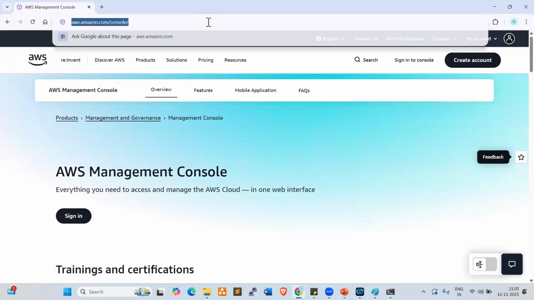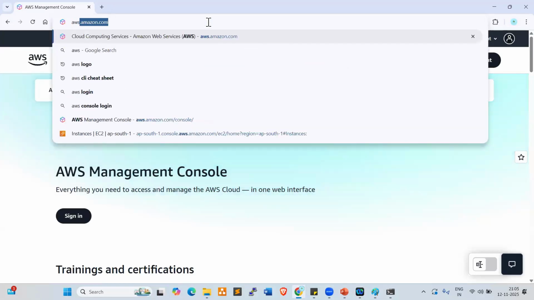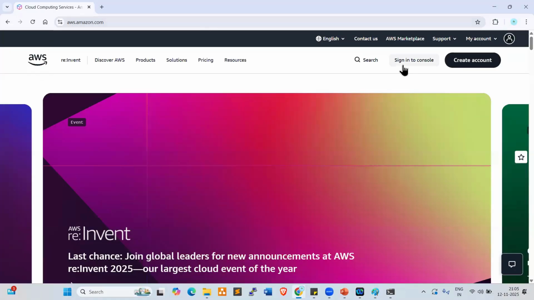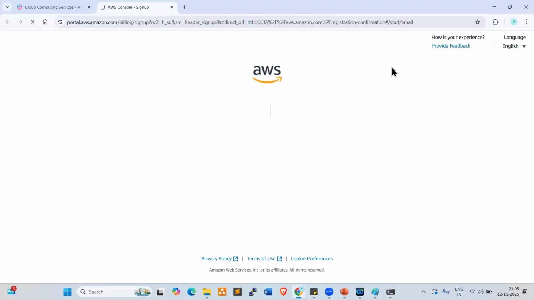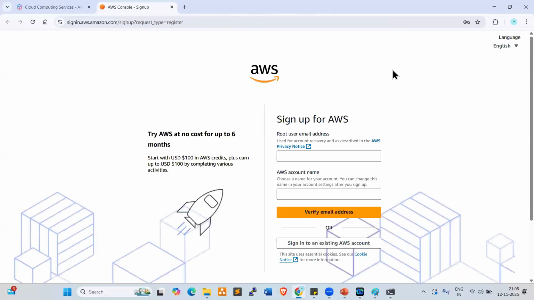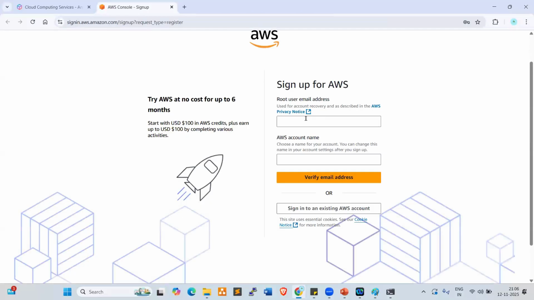If you want to create an AWS account, aws.amazon.com is the URL. Look at this. Click on create account. Now look at this, everyone. Here it is asking for the root user email address and account name, right? You need to provide your email address here. A Gmail ID is required. For the account name, you can add your short name or full name here.